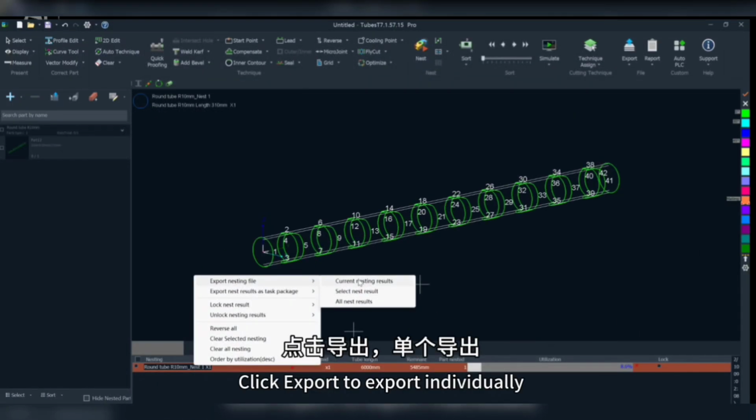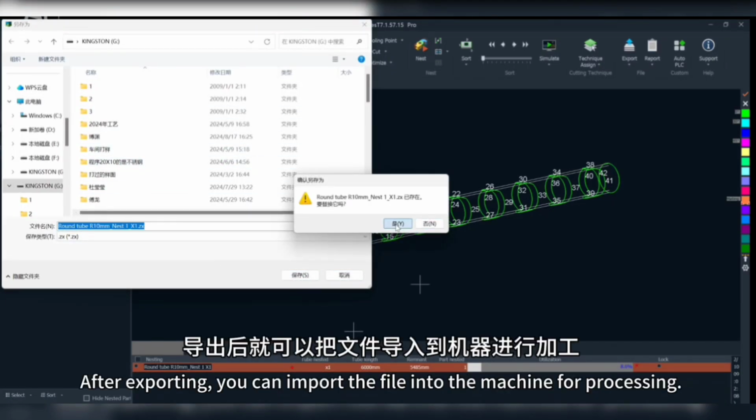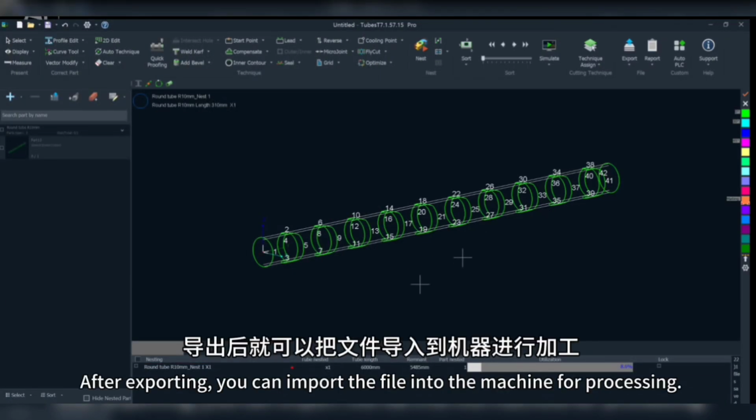Click export to export individually. After exporting, you can import the file into the machine for processing.